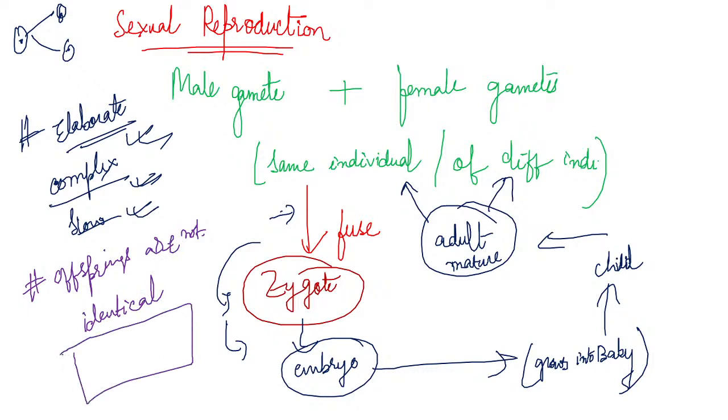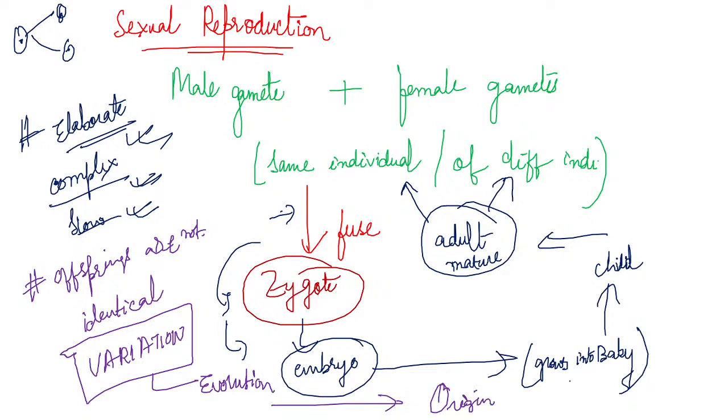The offsprings are having variation, which is very important for evolution, or the origin of new species. If there will be no variation, there will be no origin of new species. Clear? So, now this was the total structure of sexual reproduction. I hope you got it.